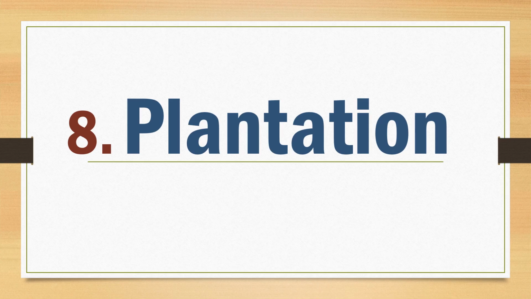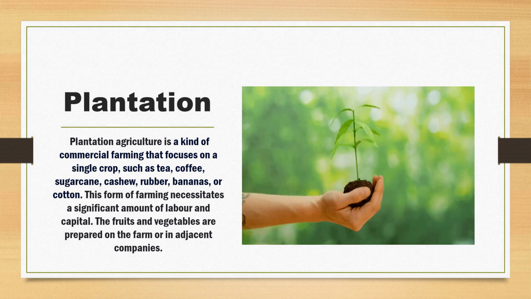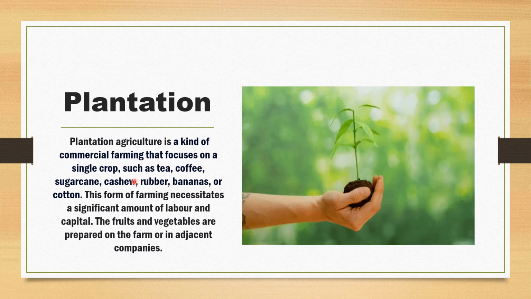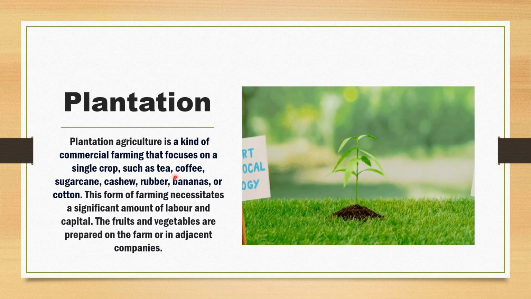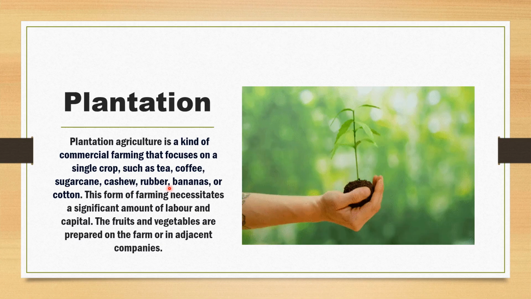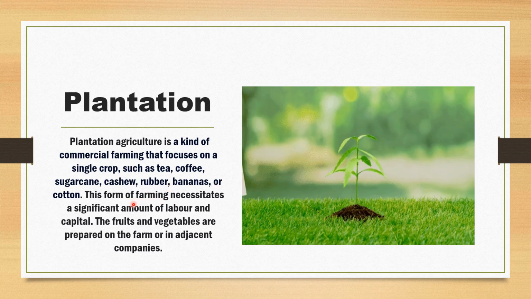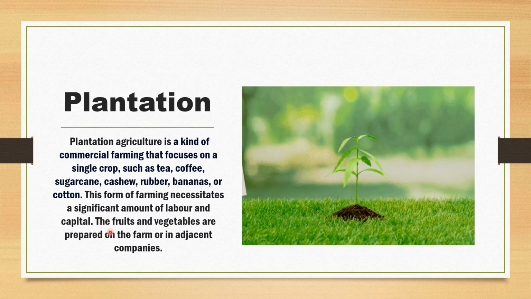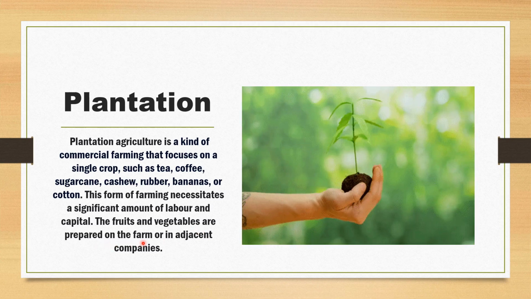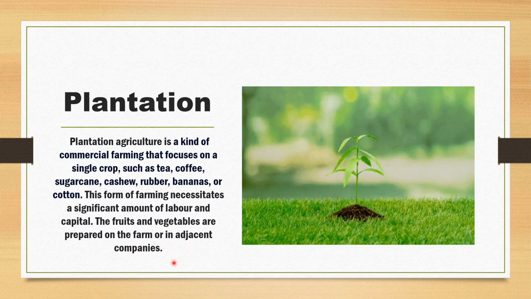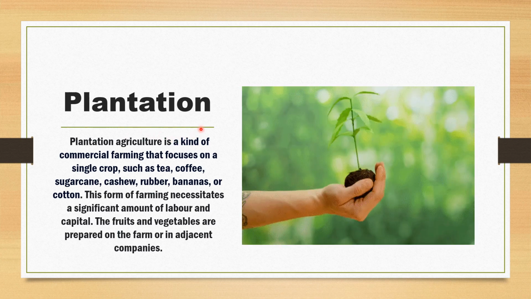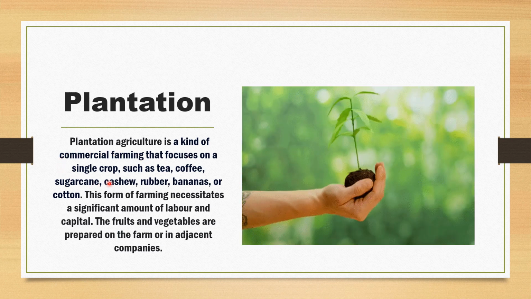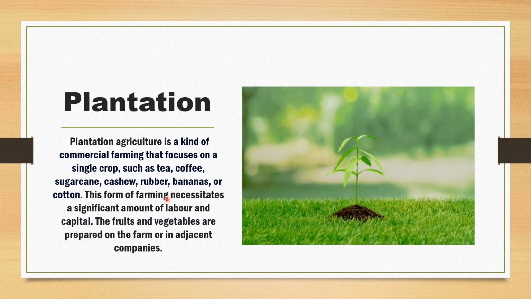Next is plantation. Now what is plantation? It is a kind of commercial farming that focuses on a single crop such as tea, coffee, sugarcane, cashew, rubber, bananas, or cotton. So this form of farming necessitates a significant amount of labor and capital. The fruits and vegetables are prepared on the farm or in adjacent companies. So the main intention of this type of farming is to commercialize farming, which can focus on a single crop production. So it could be tea or coffee or any other single crop.